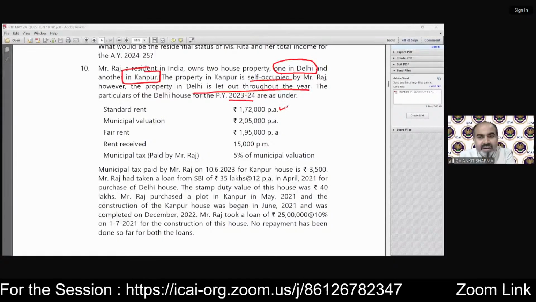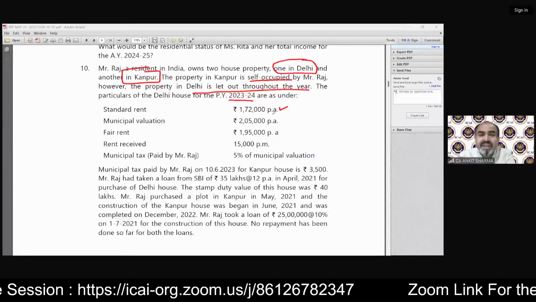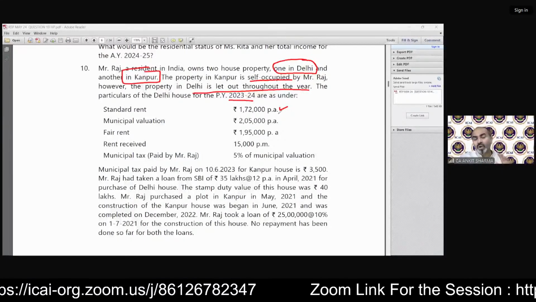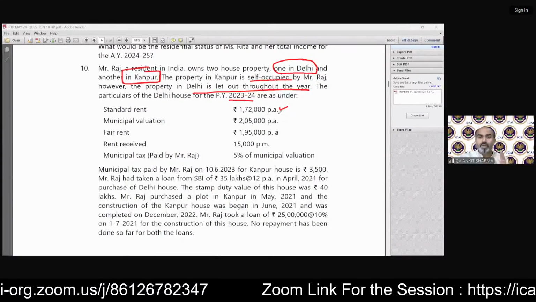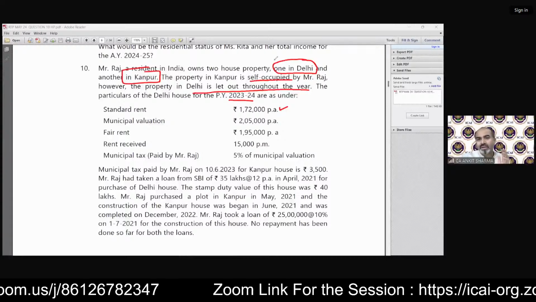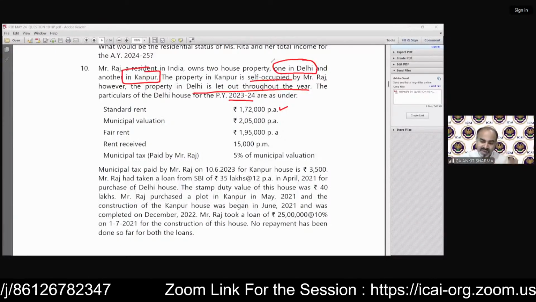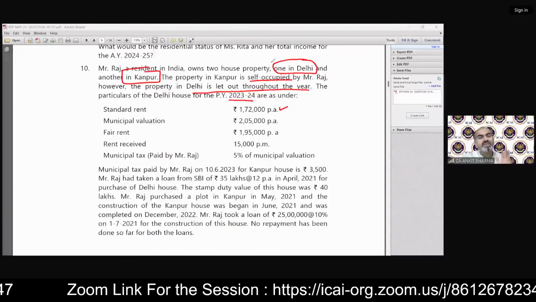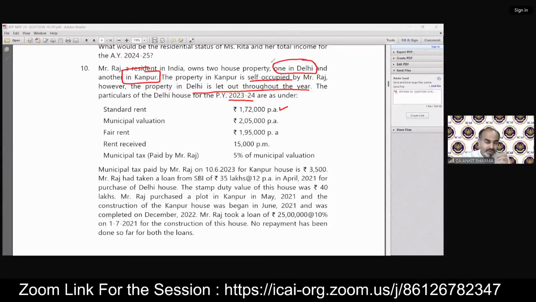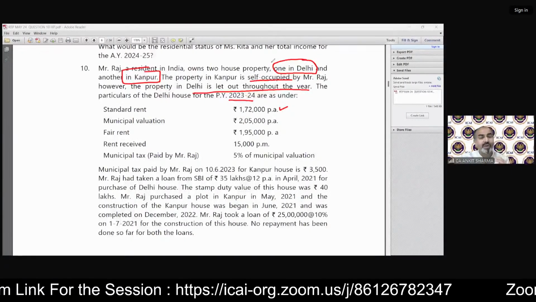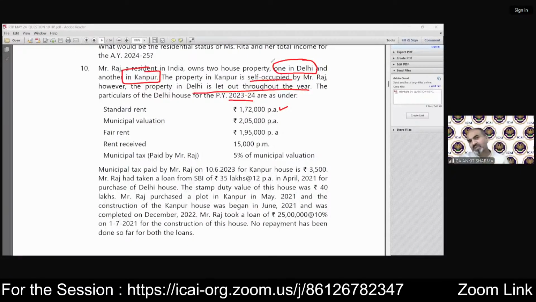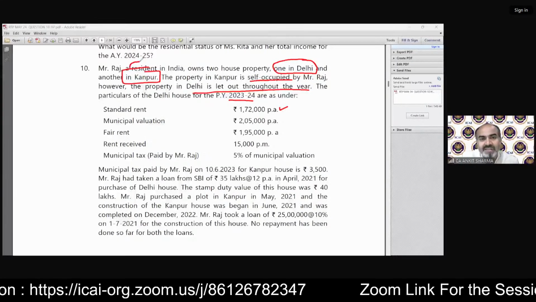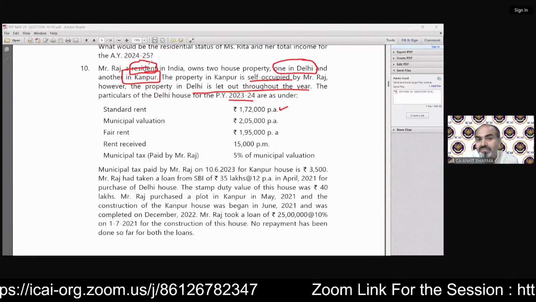Standard rent is 172. We are not going to solve it yet, I'm just reading the question. What you need to do in those 15 minutes, I am telling you how to utilize your 15 minutes. Whenever you read the question, mark the important things. Suppose this is my 15 minutes before I receive the answer sheet and I need to read the question. So I need to mark the important point that Raj is a resident. That is also a fact in my question.